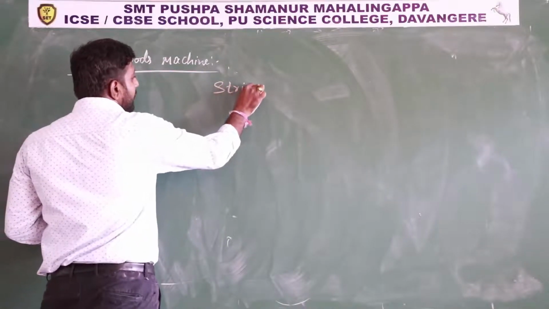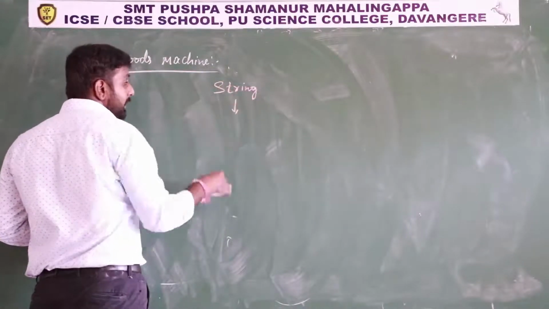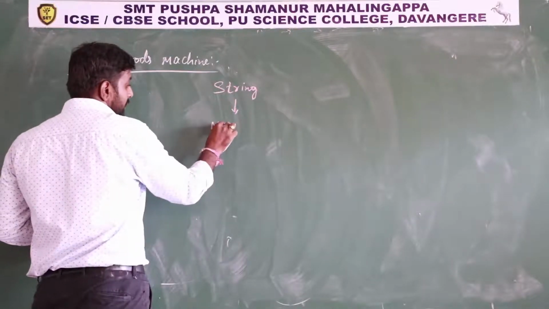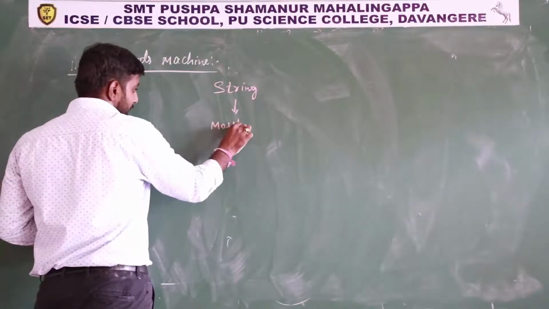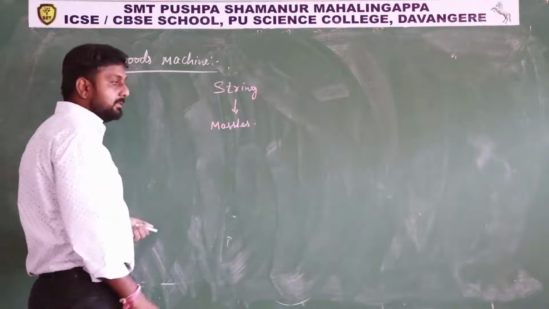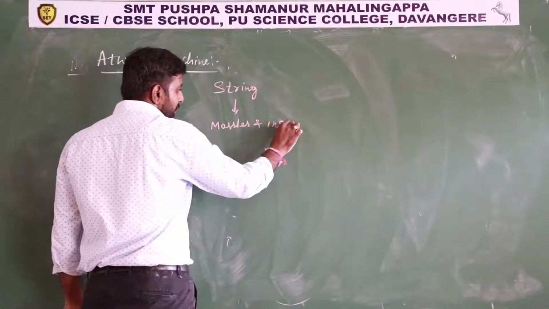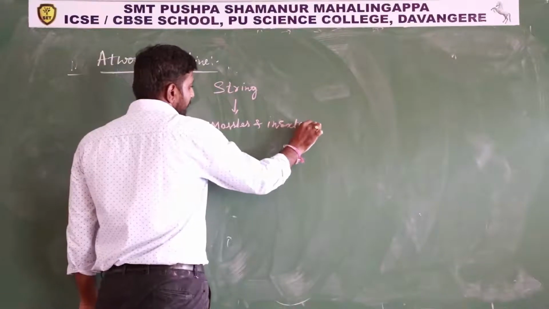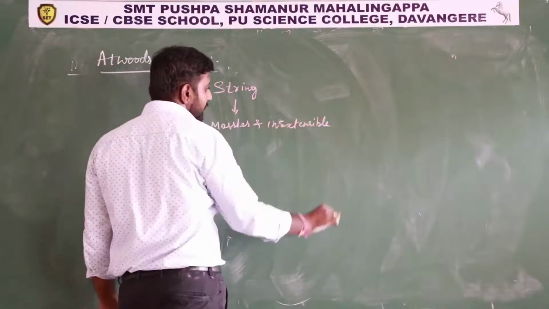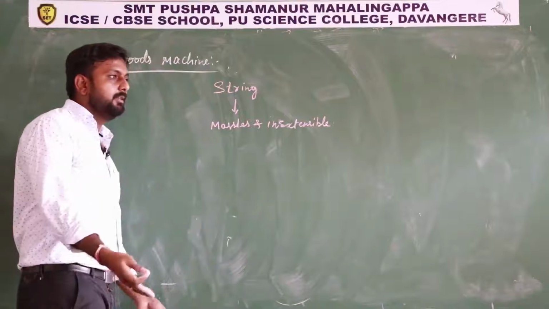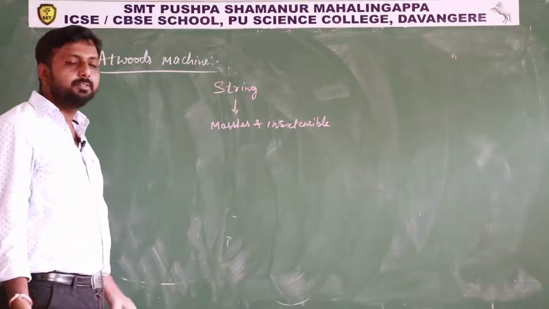a string. You have to remember, this string is massless and inextensible. So in problems usually they will give a light string, that is nothing but massless. Practically it is not possible.